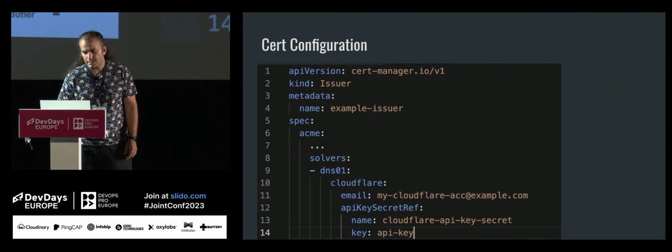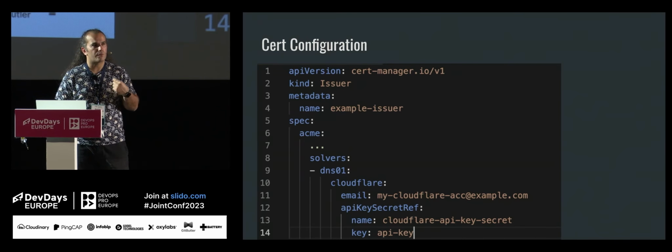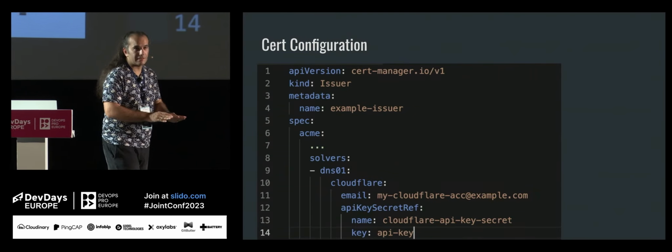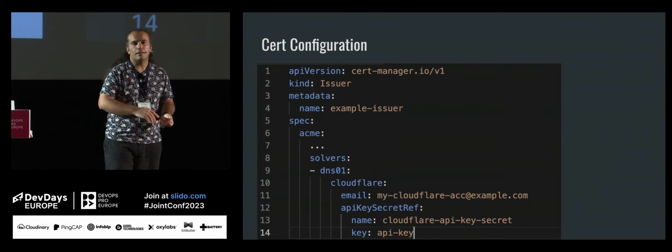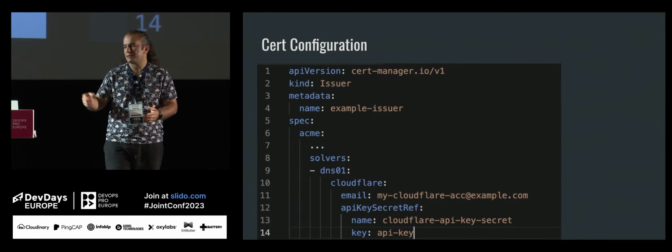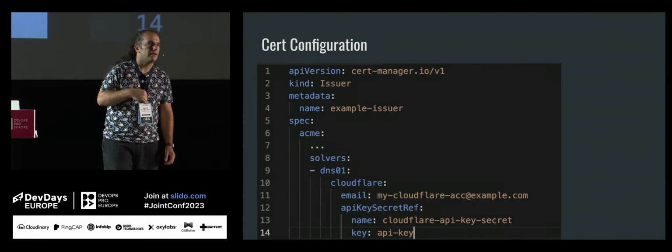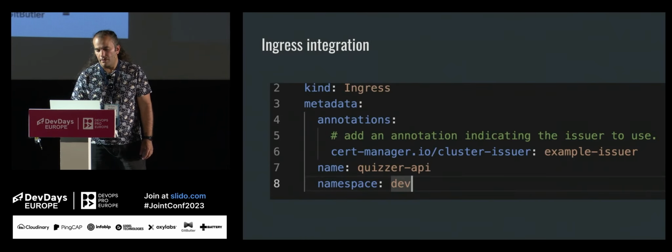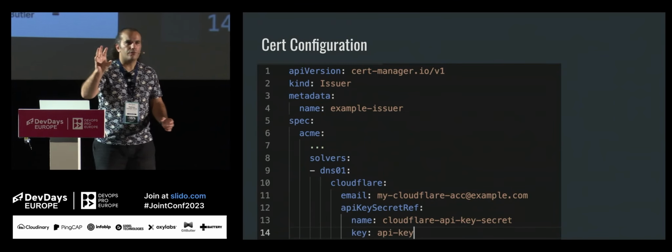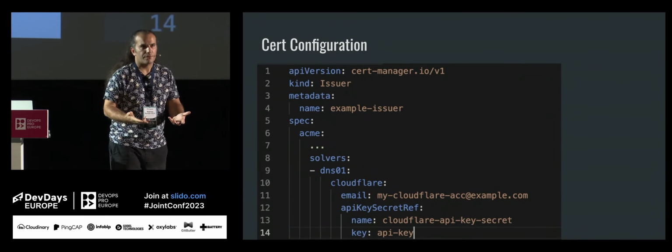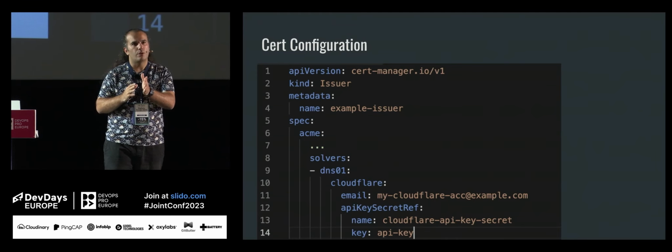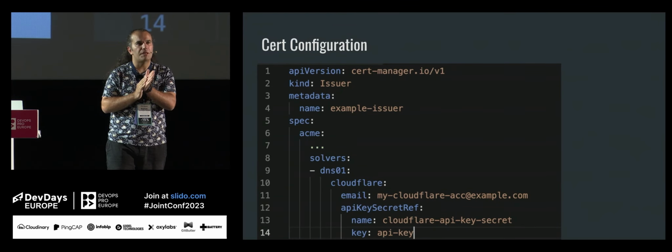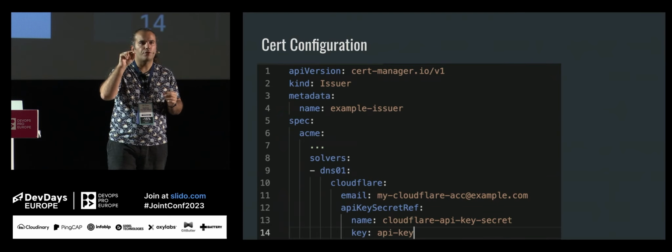Here, I am using DNS01 Cloudflare. What I do, I provide my Cloudflare email and then the API secret key ref. So I am not providing a static secret here. Instead, I am providing a secret name, so that most probably that secret is coming from GCP through the secret manager. Once you do this, Cloudflare will know what to do about TLS certificates. So on your Cloudflare side, you will have an out-of-the-box TLS management system. So there will be no warning in your browser when you try to access terraform.example.com.